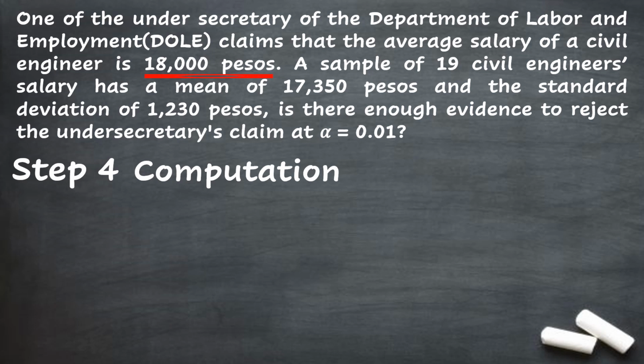In the first sentence, we have the numerical value 18,000 pesos. And since this sentence explains the salary of a civil engineer, of a certain civil engineer in total, 18,000 is the population mean.